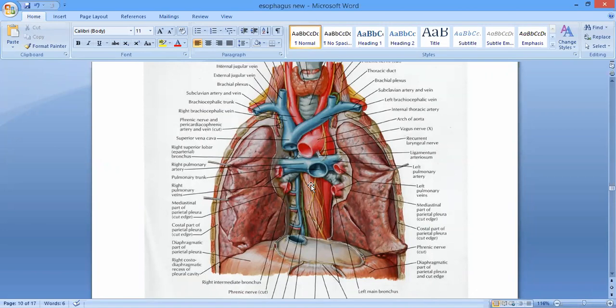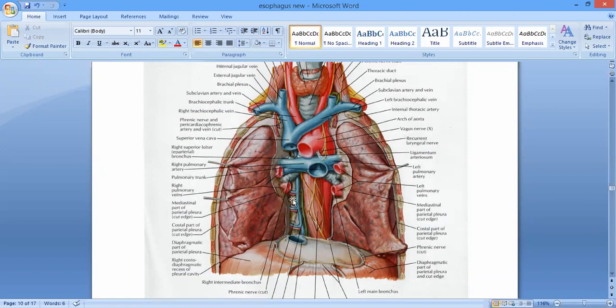So in the posterior relations, we have got the descending thoracic aorta, bodies of the thoracic vertebrae, then the right posterior intercostal arteries and the thoracic duct. Any problem till here, children? No, sir. If there is any problem in the relations, let me know.